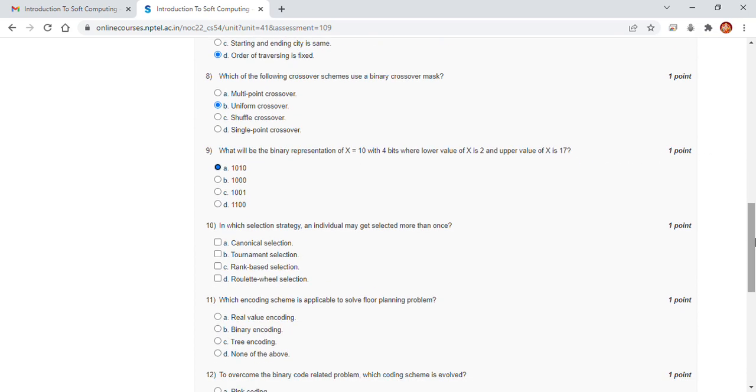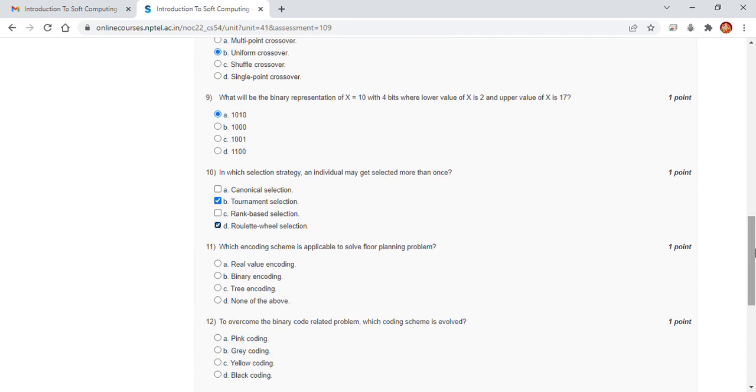In which selection strategy may an individual get selected more than once? Tournament selection, roulette wheel selection. Tournament selection, more than once; roulette selection, more than once. So here the answer of question 10 is options B and D.